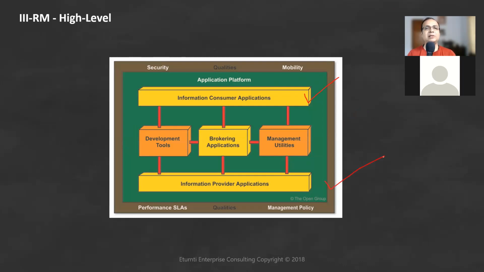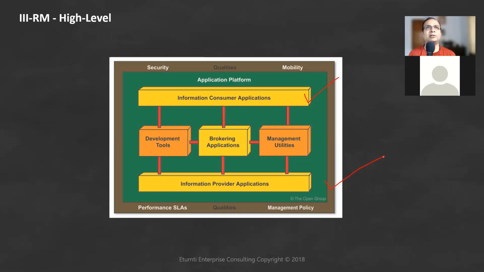What is the consumer side and provider side of an application? From a SOA world, what do you think it is? Okay, so it's the entire application, kind of. You have a brokering application in between, and a number of clients can access it. Yeah, but I'm asking a specific question.